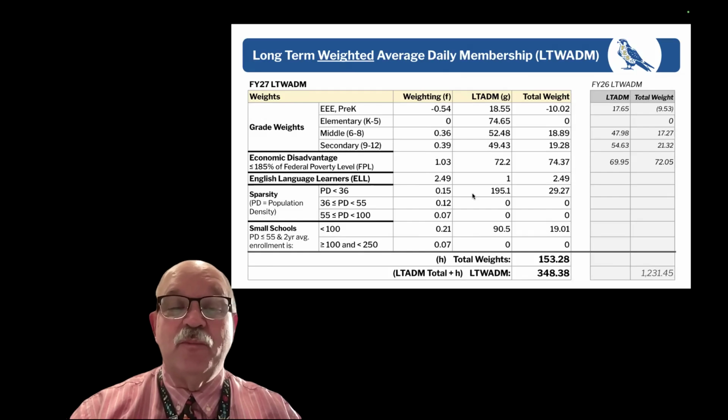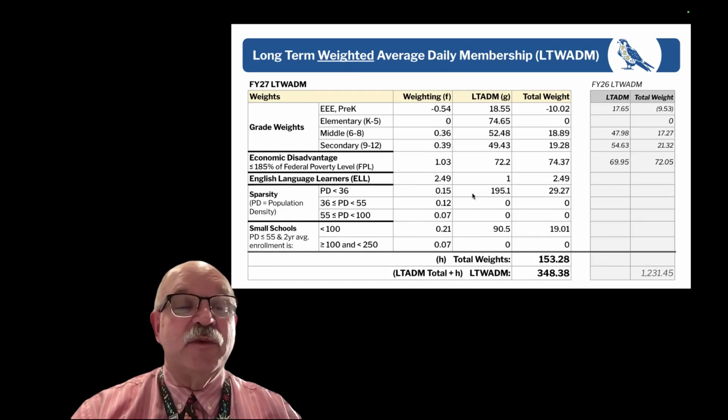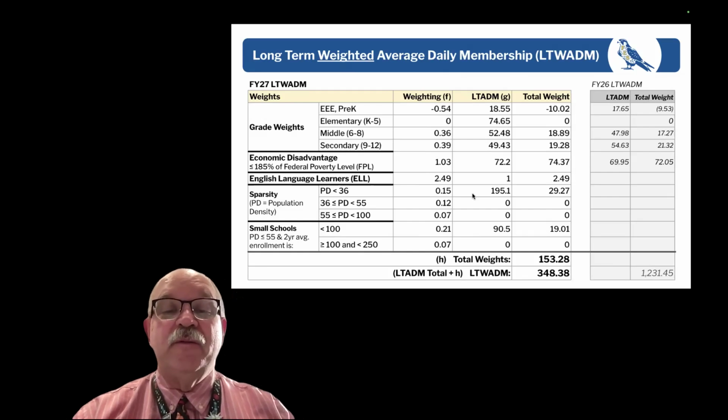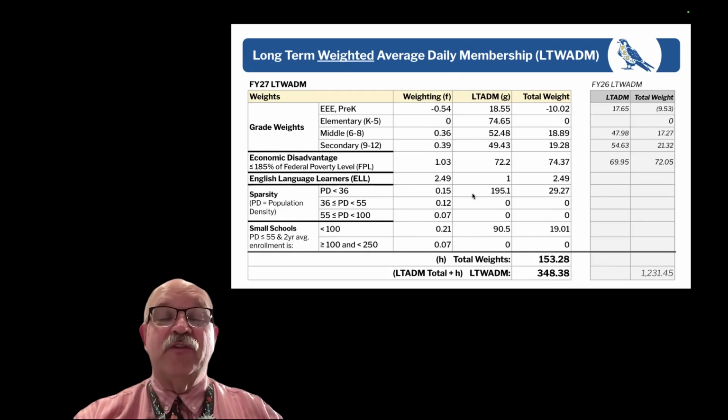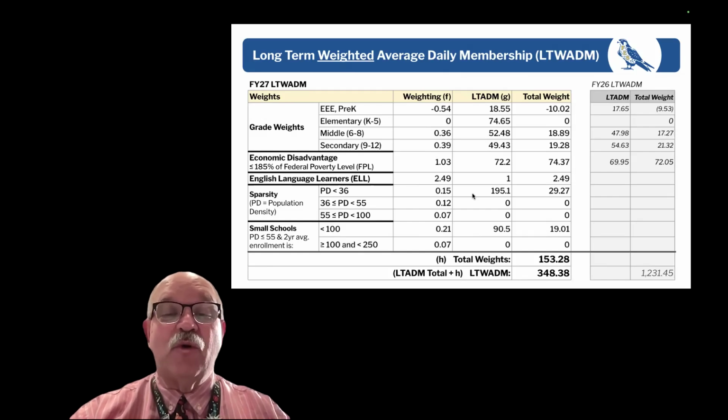Similarly, for high school, 0.39 is the added cost for a high school student. Students that are economically disadvantaged, which means they're 185% of the federal poverty level, get an additional weight of 1.03. So multiplying that 1.03 by the 72.2 students that have been identified as being economically disadvantaged gives an additional weight of 74.37. Our one English language learner adds an additional 2.49.